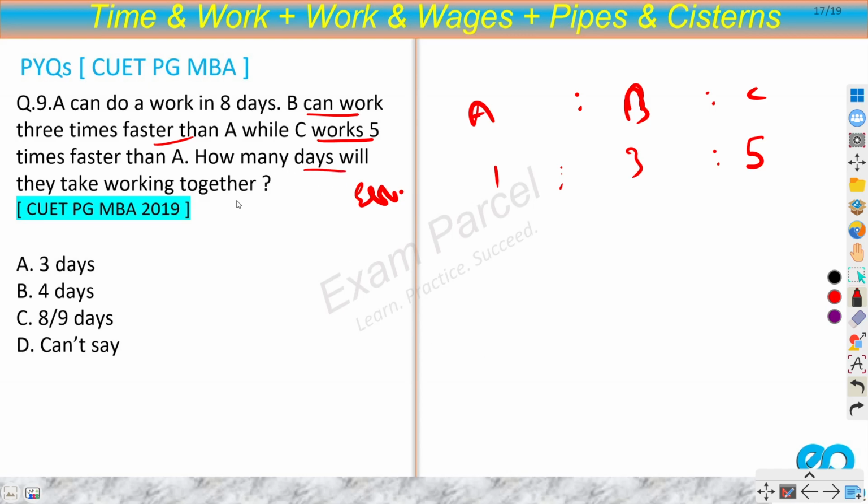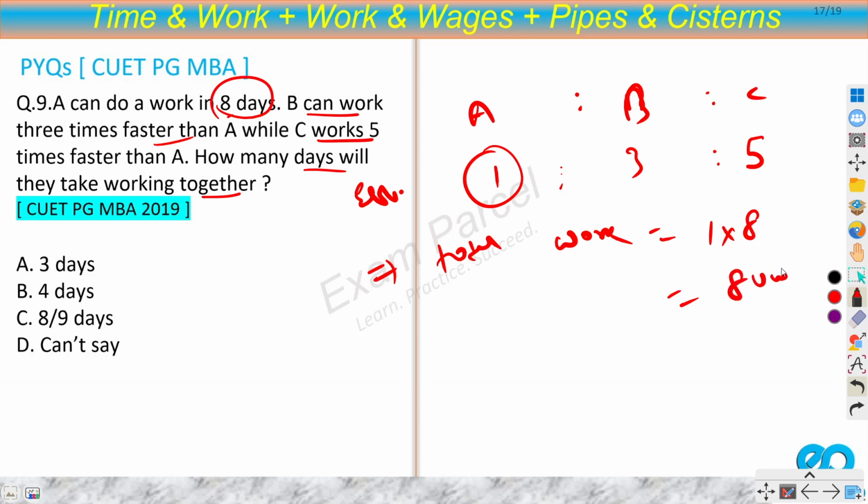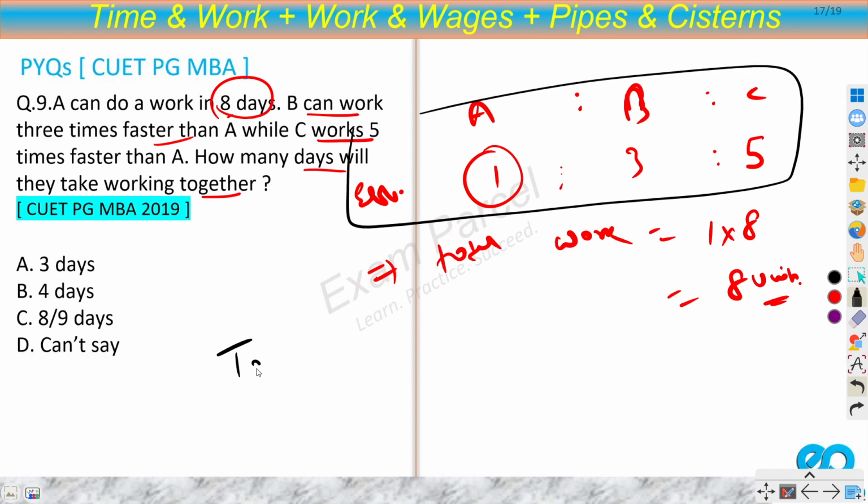How many days will they take working together? The question says A can do a work in 8 days. So total work would be efficiency of A, known as 1, times total time, known as 8. So 1 into 8 would be 8, so 8 units of total work. And now they all work together. So what is the total efficiency? Total efficiency would be 1 plus 3 plus 5, that would be 9.